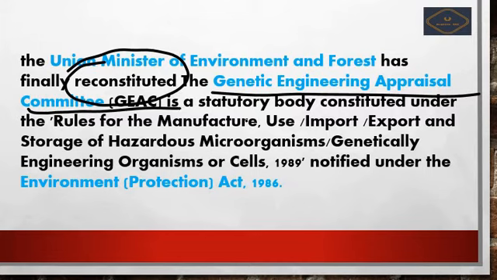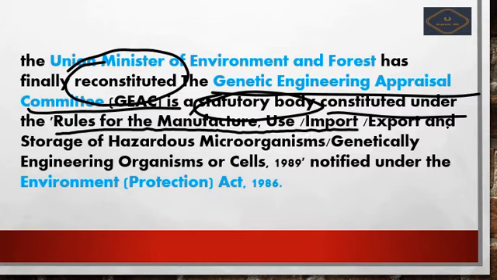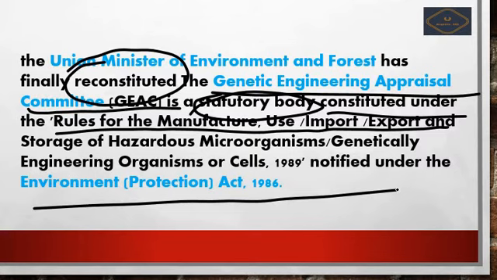It is a statutory body, okay, constituted under the rules for manufacturing, use, import, export and storage of hazardous microorganisms, genetically engineered cells, 1989, notified under the Environment Protection Act of 1986. Okay, so this point is very much important. It will come under the Environment Act of 1986. Okay, it is a statutory body. These two are most important from the slide.